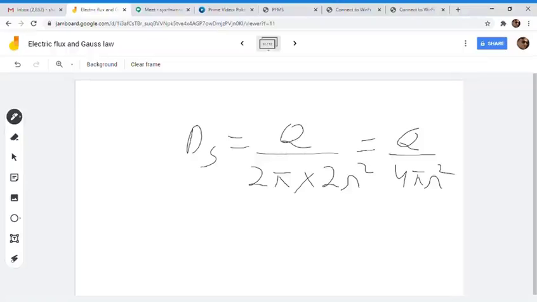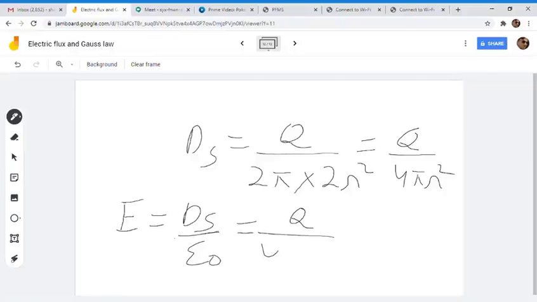Now we can divide it by epsilon naught. So the electric field we can write as D upon epsilon naught, which will be Q upon 4 pi epsilon naught r square, in the direction of D itself. This was in the radial direction, so we can take it to be in the radial direction. So this is the electric field.